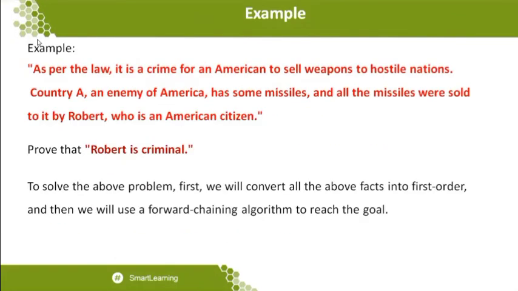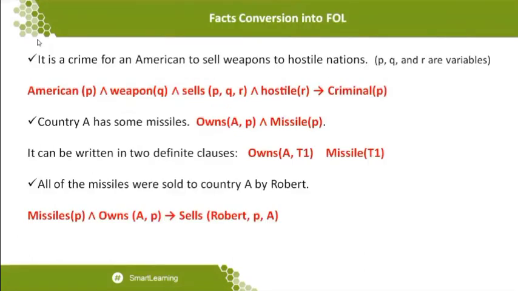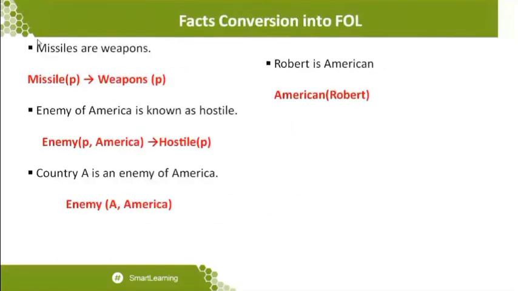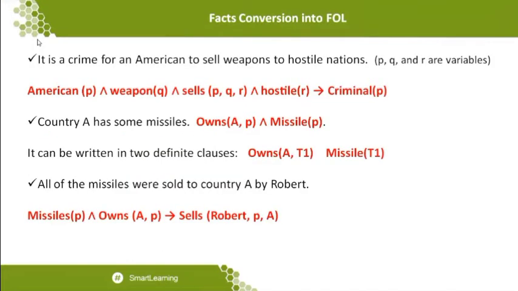And the last statement we have is about who sold it: Robert, who is an American citizen. So I'm making the statement Robert is an American citizen, or Robert is an American. If I want to conclude that particular statement, I can write American as the predicate and Robert as the object, so I write American(Robert). Now the first level of work is done, which means I have converted all the given statements to first order logic statements.